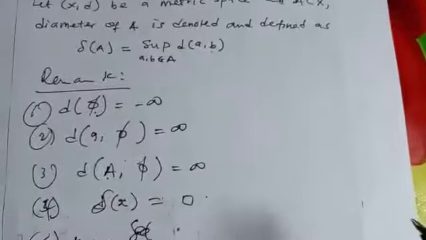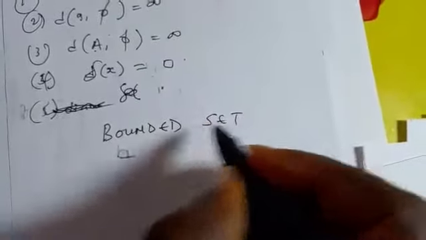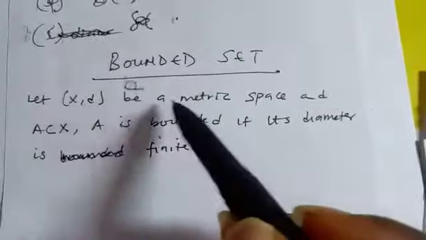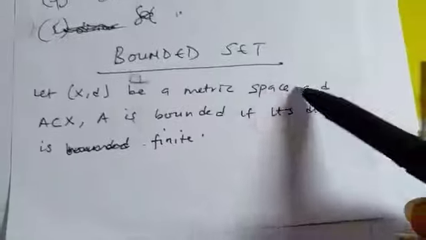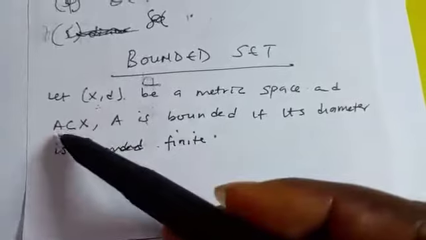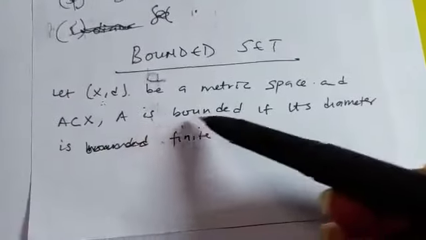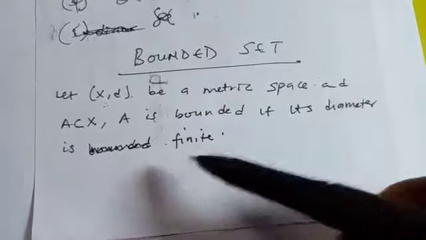This diameter will now lead us to another interesting definition in metric space, which we call a bounded set. We define a bounded set in terms of a metric as follows. Let S be a metric space, and let A be a subset of S. We say that A is bounded if its diameter is finite.